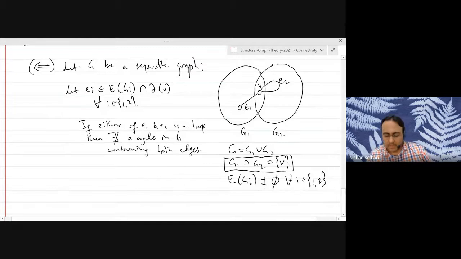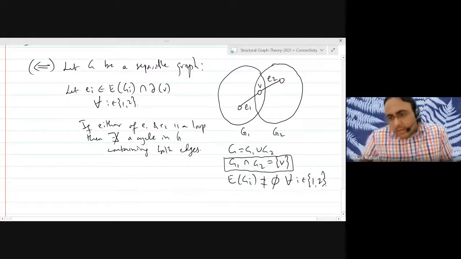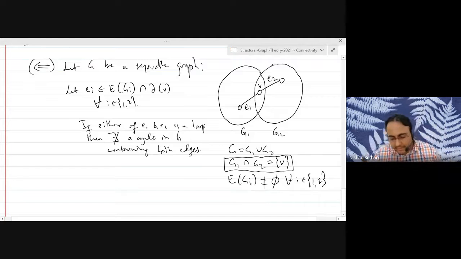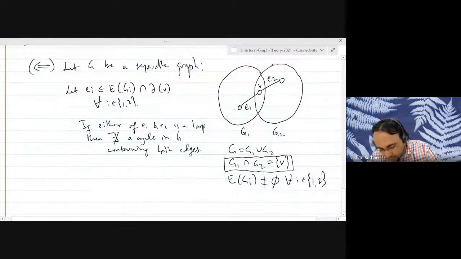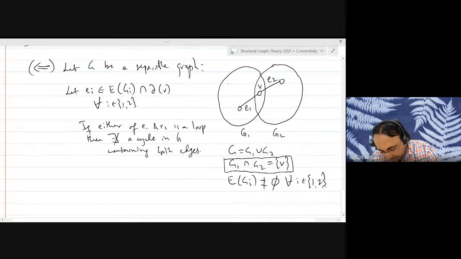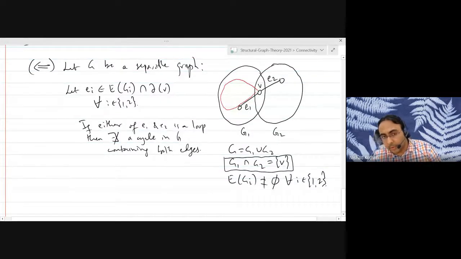Okay? Now let's look at the other case where neither of them is a loop. So it looks like this. Once again, what does it mean to be a cycle containing E1 and E2? If you take a cycle containing the edge E1, it will start at the vertex V and go like this. If you want to use the edge E2, you basically cannot do it, because you have to come back to the vertex V. You're going to close your walk, so you cannot make a bigger cycle out of this.